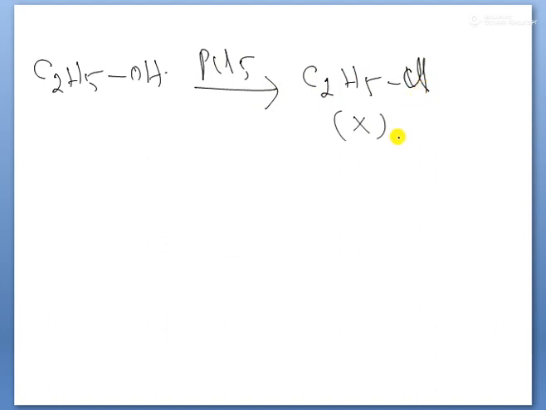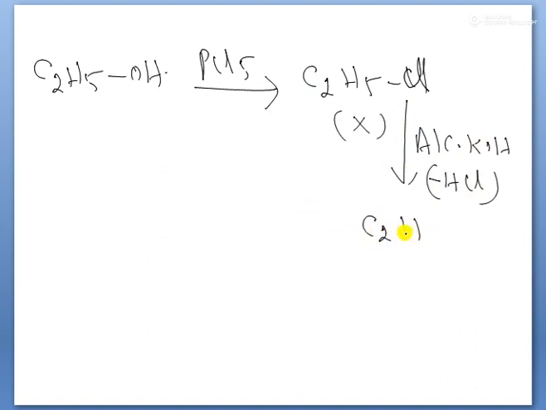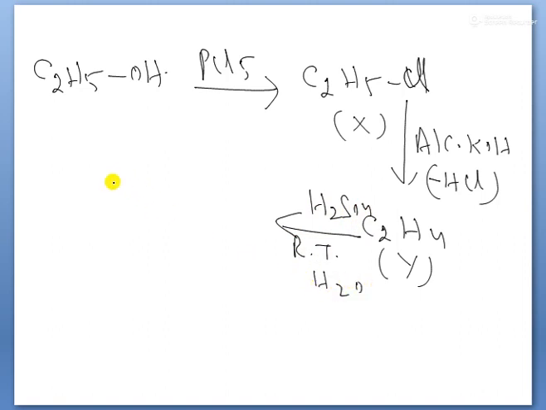C2H5Cl. This one again, you are using alcoholic KOH. Alcoholic KOH means elimination of HCl. Then the product formed here is C2H4. This is Y, children. Further, what happens, children? It reacts with H2SO4 at room temperature, with dilute water also. Then the product formed, children, is CH3CH2OH. That is ethanol formation, children.